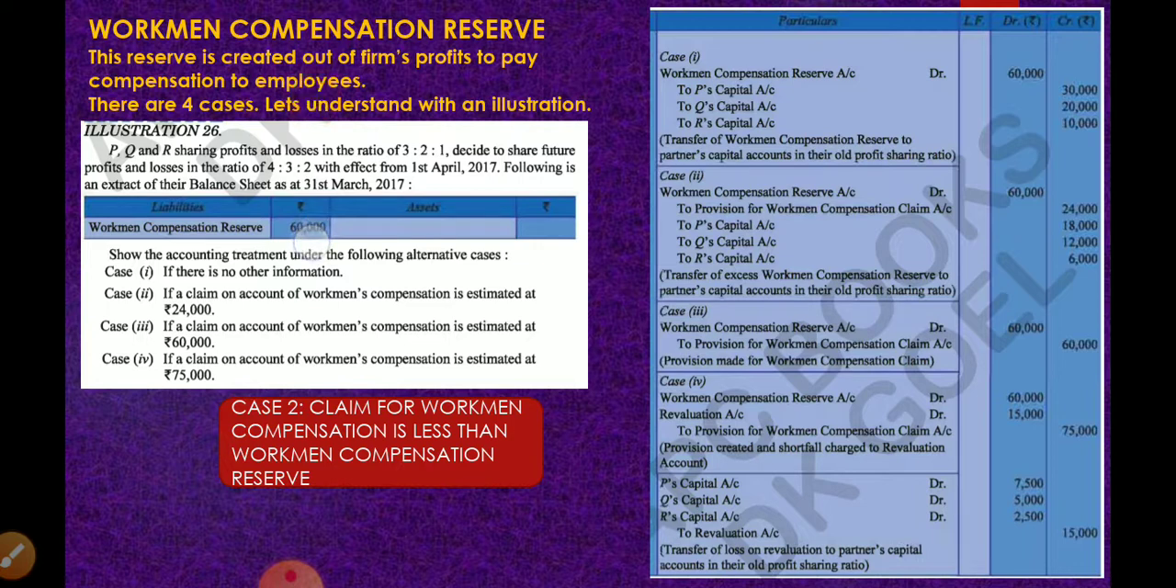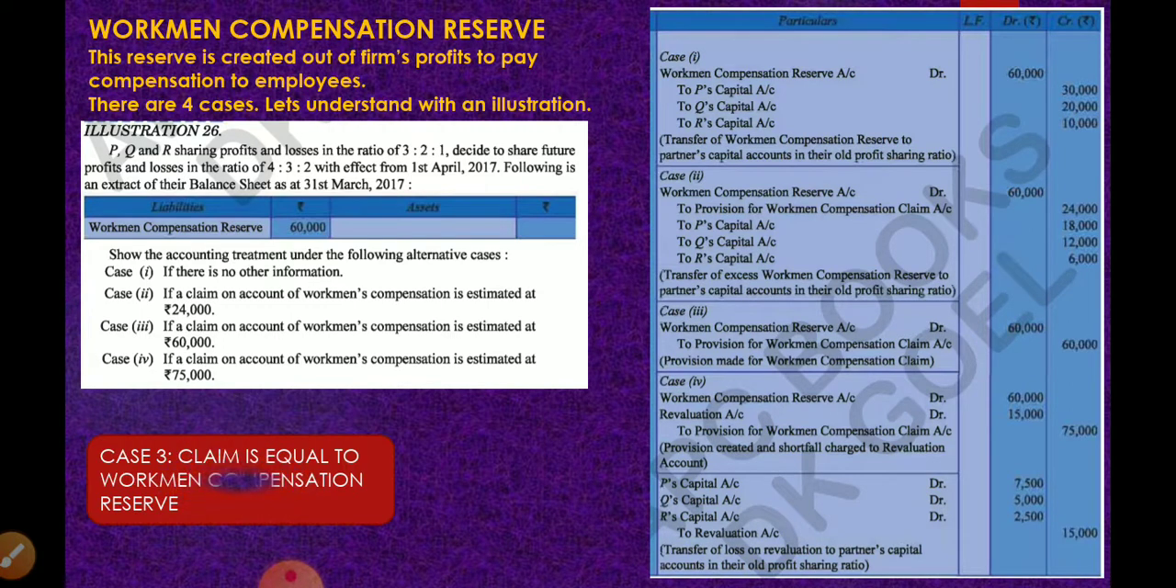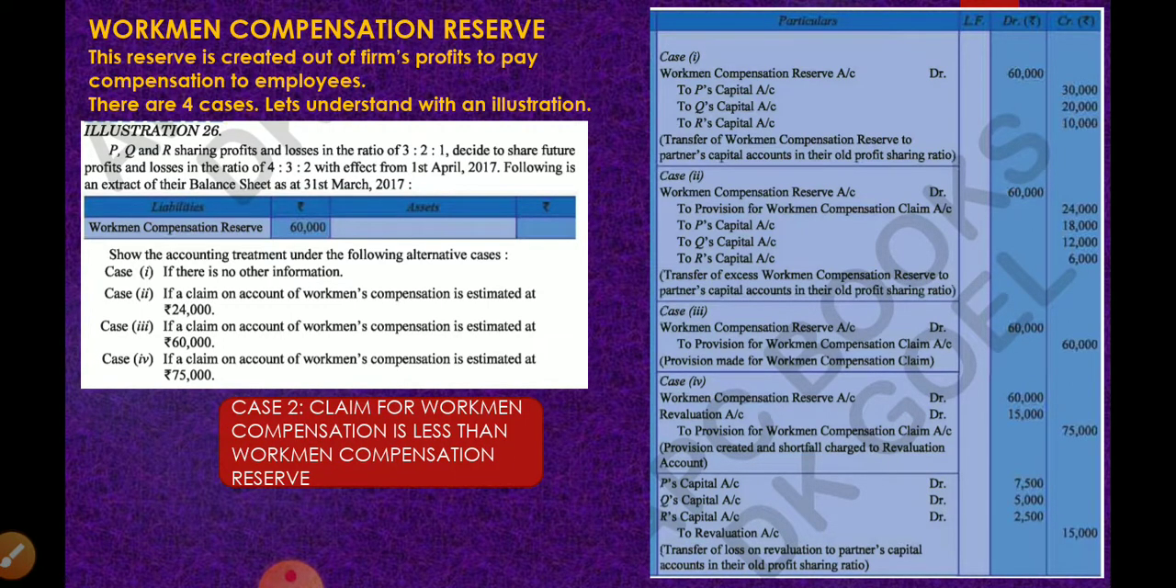Then what should we do? We have to subtract 24,000 from 60,000. So 60,000 minus 24,000, the balance amount is 36,000. I just did a quick calculation: 18,000 plus 12,000 plus 6,000. 36, 46, 56, 60. So 60,000 minus 24,000, 36,000 will be shared among the old partners in the old ratio.